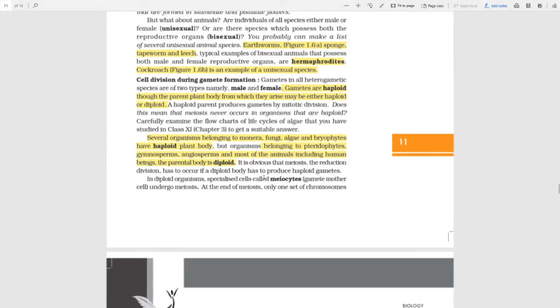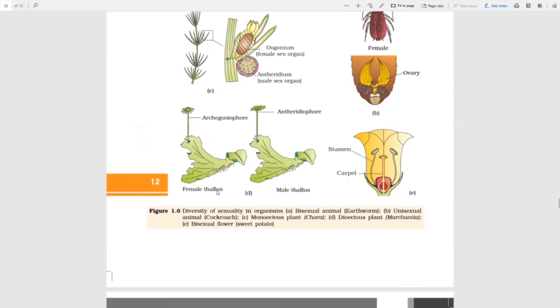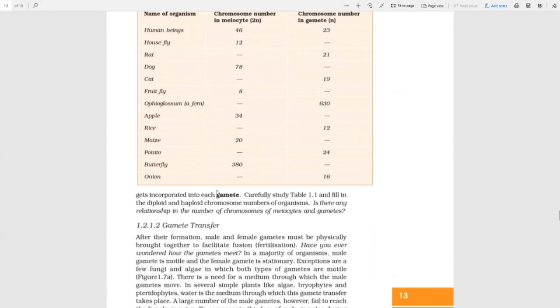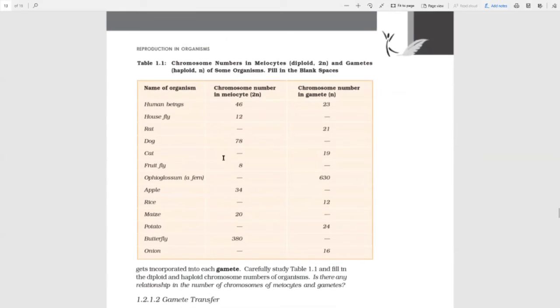So, a fun statement: cells which undergo meiosis are known as meiocytes, and these are basically diploid. At the end, when these meiocytes undergo meiosis, they form haploid gametes, and only one set of chromosomes is incorporated into each gamete. There is this one activity.